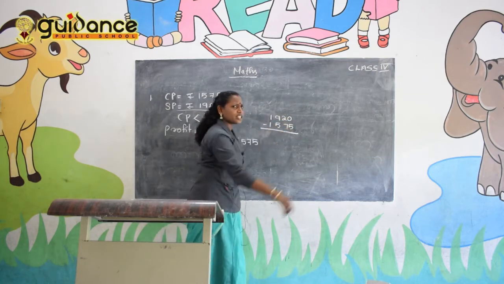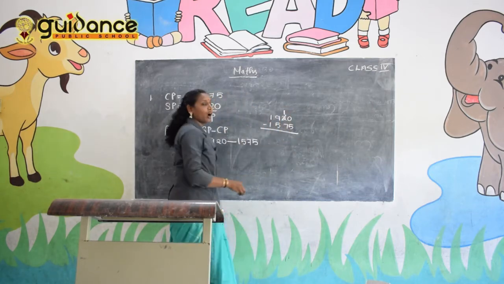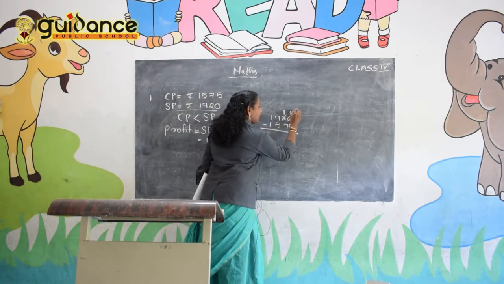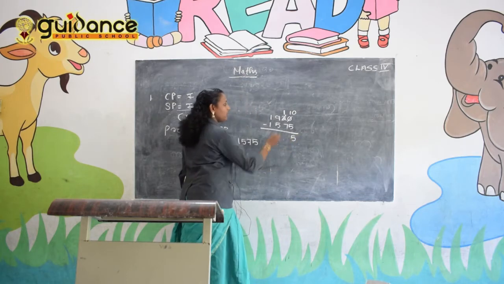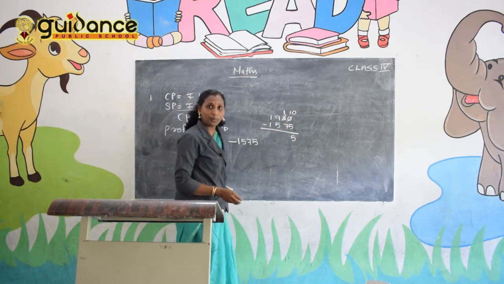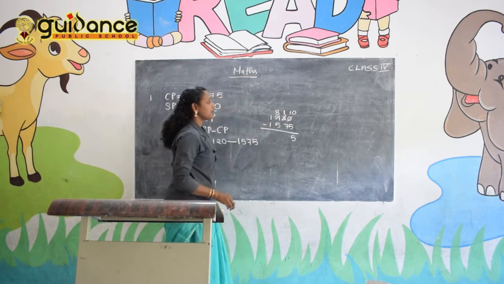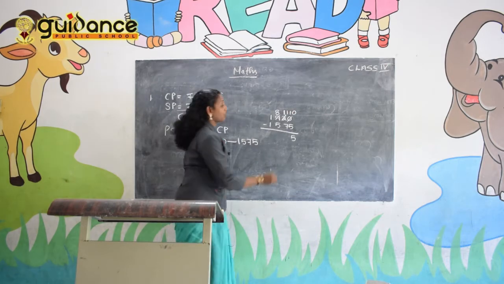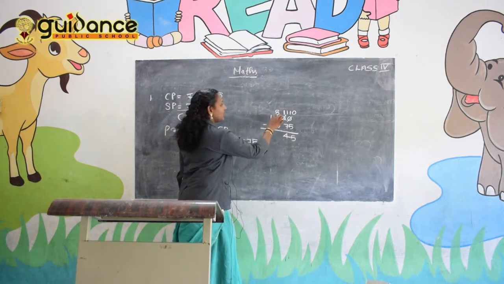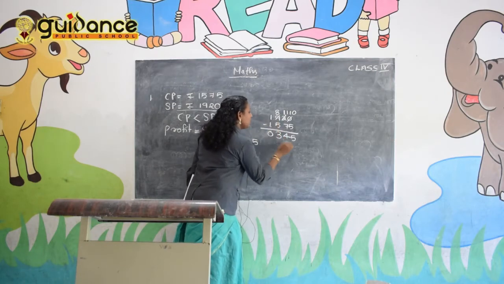0 minus 5 is not possible, take a borrow. At that time 2 becomes 1 and 0 becomes 10. 10 minus 5, 5. 1 minus 7, it's not possible, take a borrow. At that time 9 becomes 8 and 1 becomes 11. 11 minus 7, 4. 8 minus 5, 3. 1 minus 1, 0.